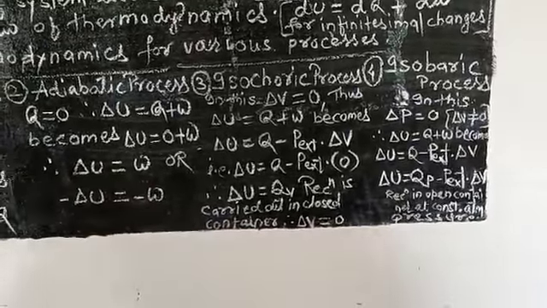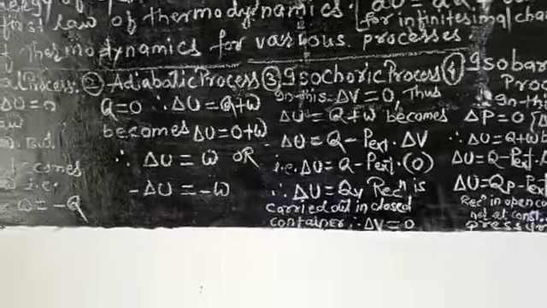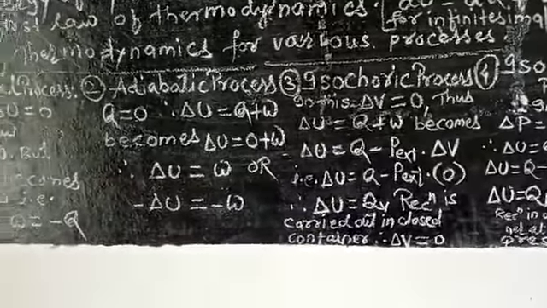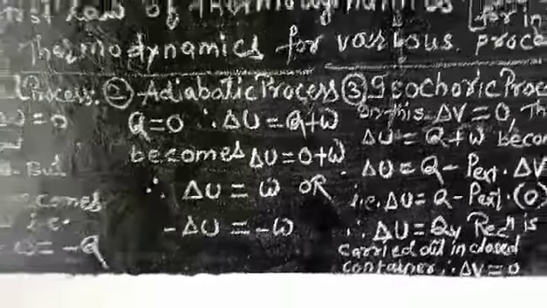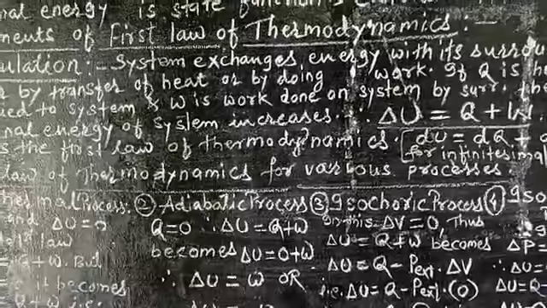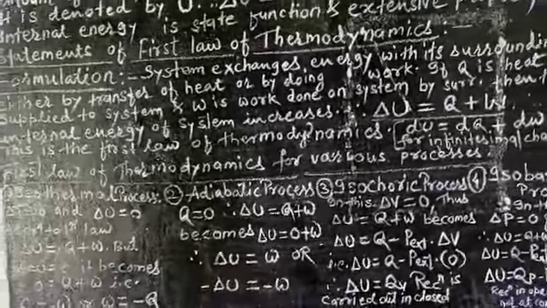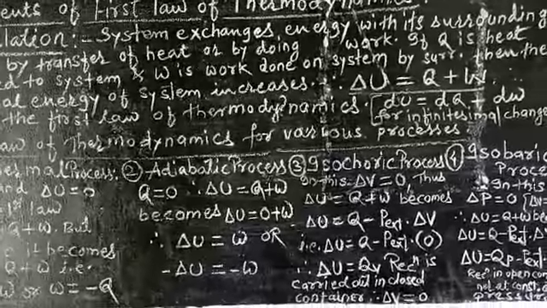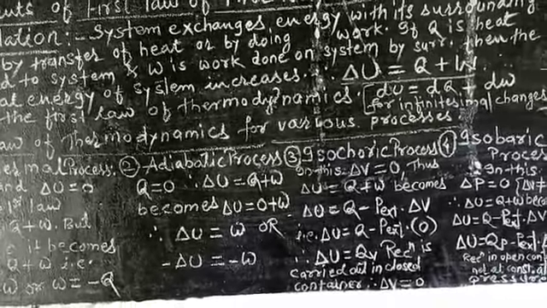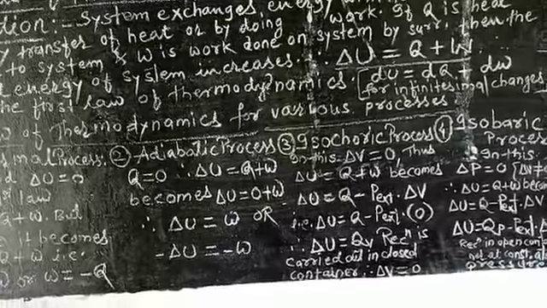So how will you say that? In the adiabatic process, work is done on the system by the surrounding because of increasing internal energy, or work is done by the system on the surrounding at the expense of its internal energy.